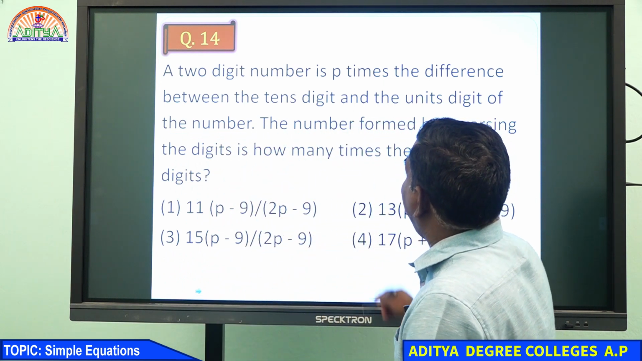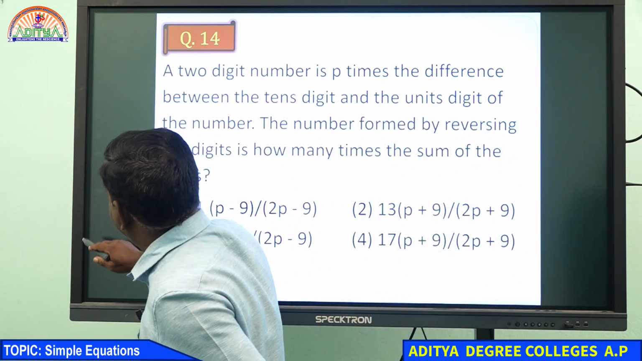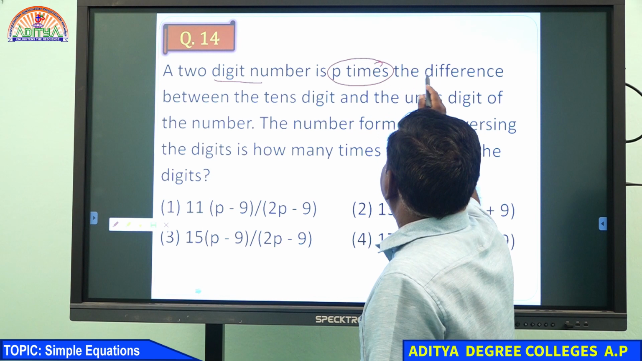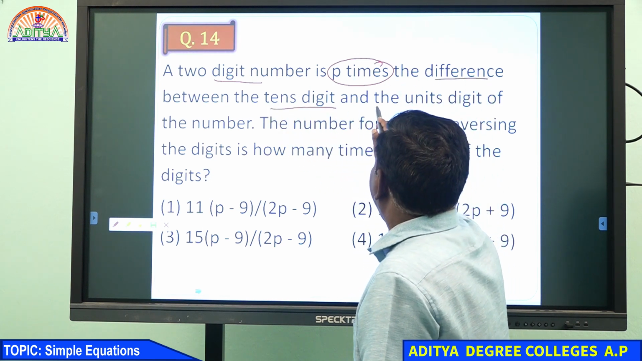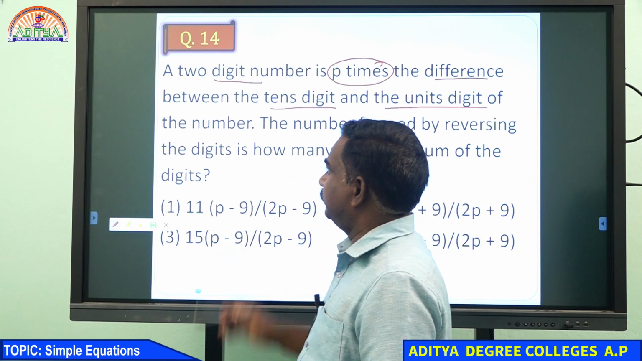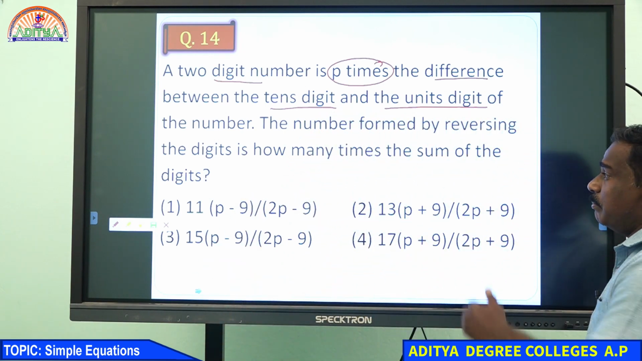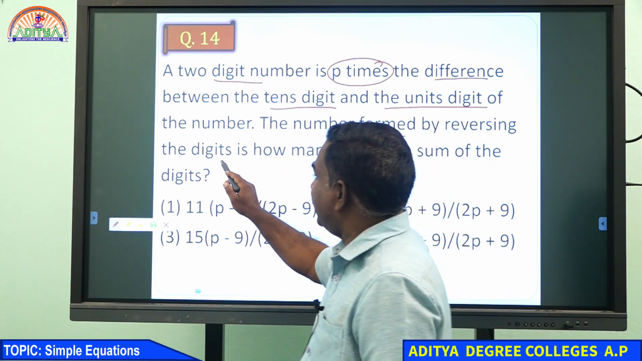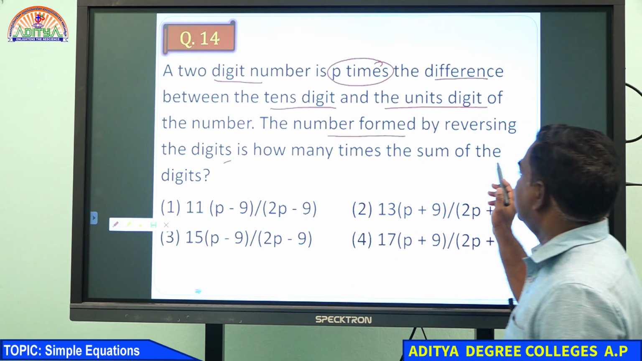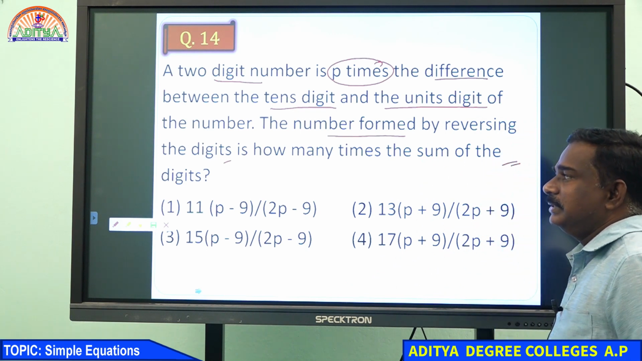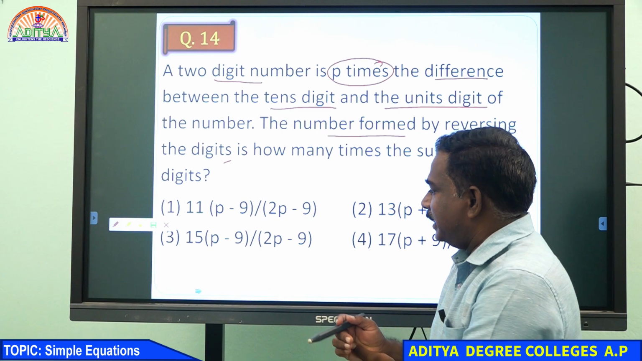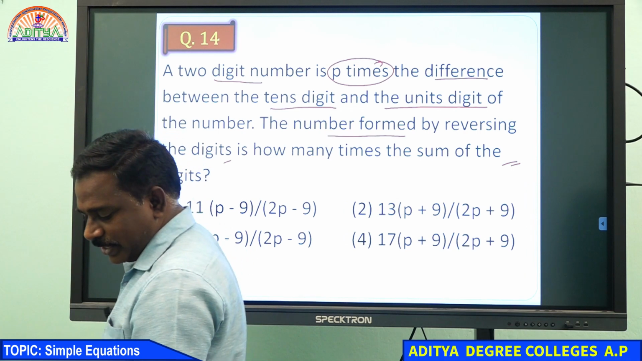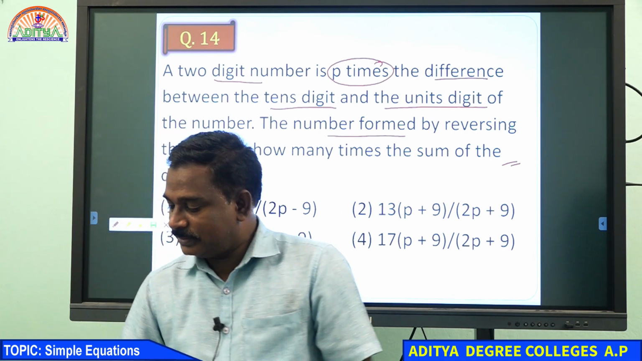A 2-digit number is p times the difference between the tens digit and the unit digit of the number. The number is not given here. The number formed by reversing the digits is how many times the sum of the digits? There is no number here, everything depends upon p, we can go by equation, easily we will get it. Just try, we can discuss in seconds.